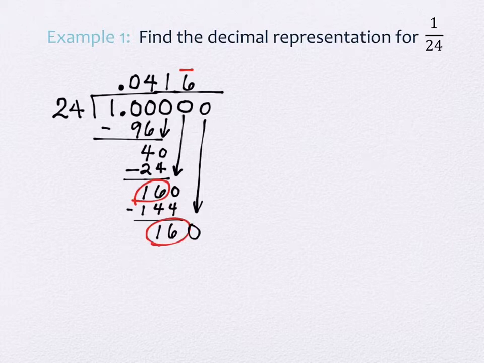How many times will 24 go to 160? 6 times, right? So you can see it happen if you're not sure where my repeating goes. Just do a few more steps and you'll see it. But this value right here would be the decimal 0.41, and the 6 only would be the repeating part. So we don't want to do lots of extra digits when they're not necessary to repeat. If the 6 is the only thing repeating, we put a 6 with a repeating bar. I don't need to put 66 in a repeating bar. That's not necessary, okay? Does that make sense?